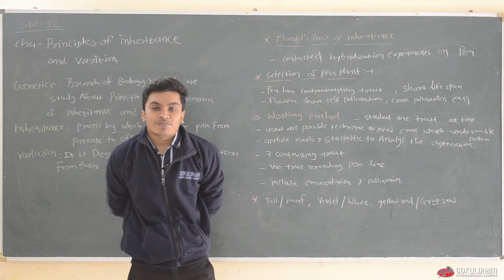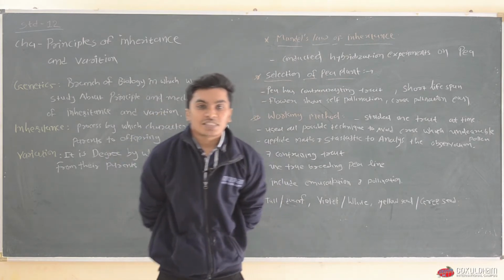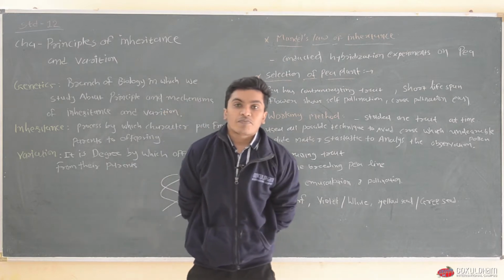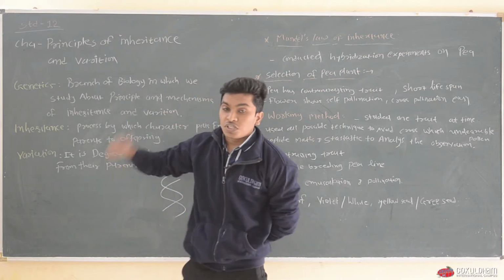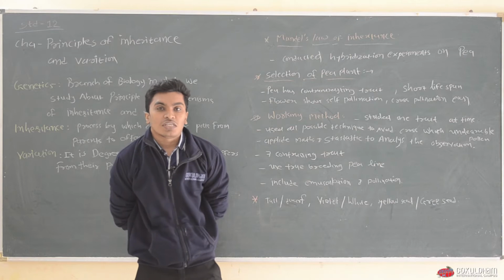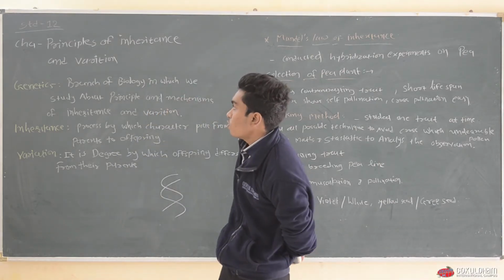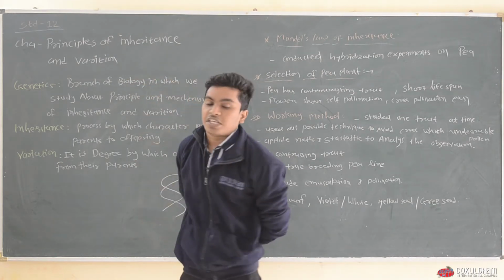Without wasting much time, let us start today's class. In this class, we are going to discuss a new unit. The unit name is Genetics and Evolution, in which we are starting new chapter number 5, Principles of Inheritance and Variation.